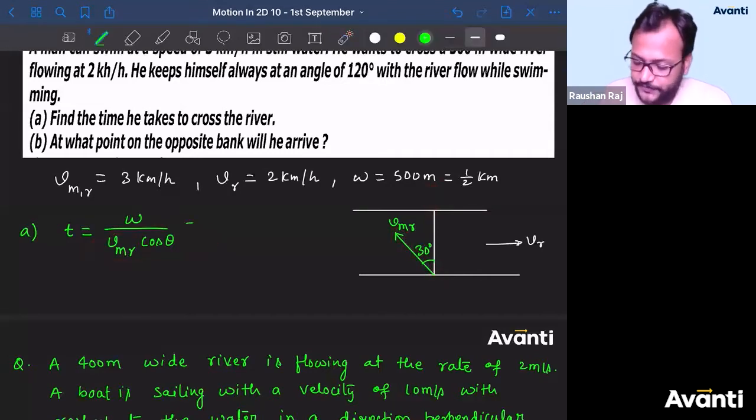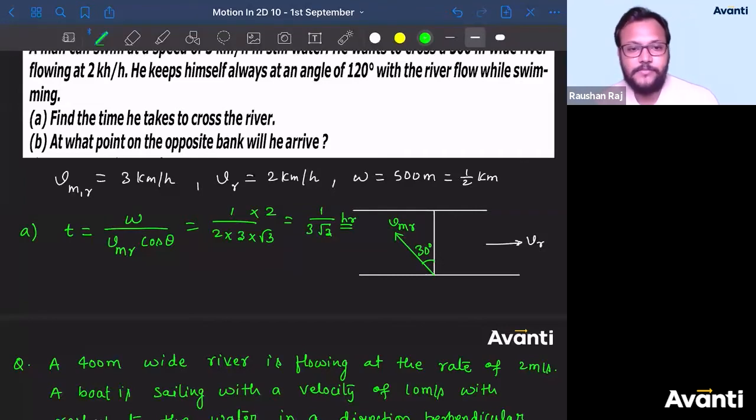Put all the values. So half into VMR is 3 into cos 30 is root 3 by 2. So answer is 1 by 3 root 3 hour. This is the answer. Alright guys, most of you have got this answer.